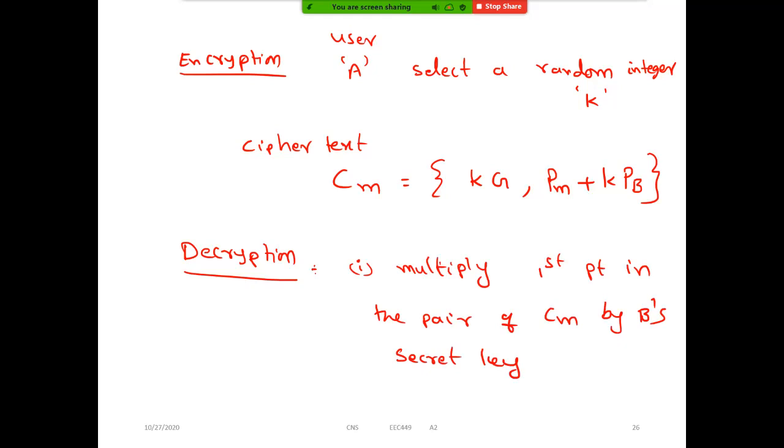The first point means this one, and this is the second point. So multiply the first point in the pair of this ciphertext received by B's secret key. Then the second step is to subtract it from the second point. Whatever result we get from the first step, subtract it from the second point. How? See.